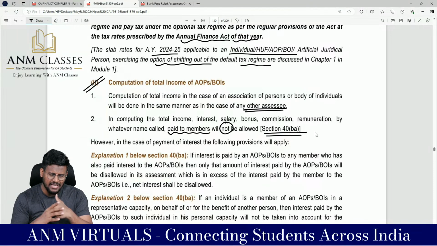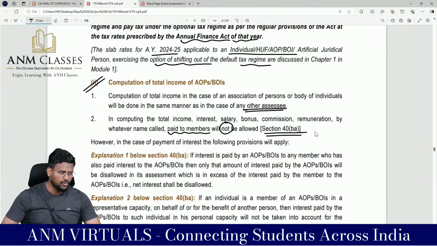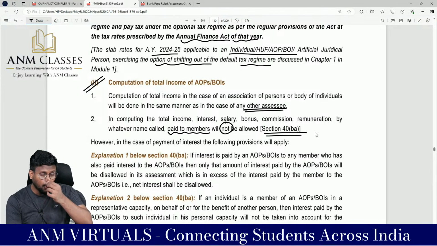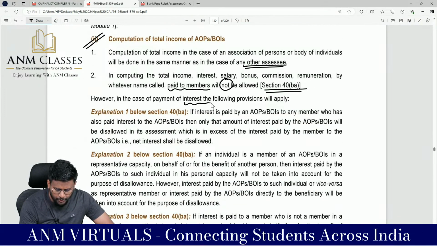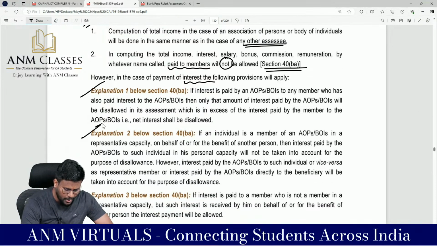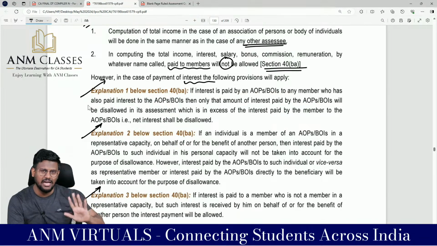So what the Income Tax Act is saying is that when you are calculating the PGBP income of an AOP or BOI, interest, salary, bonus, commission, remuneration or by whatever name called, debited to the P&L account to its members will be fully disallowed as per 40BA. That means no interest on capital at 12% and also no remuneration to the members, not to the partners. However, in case of payment of interest, the following provision will be applicable. For that interest, explanation number 1, explanation number 2, explanation number 3, three explanations are there. These interests are allowed as a deduction.